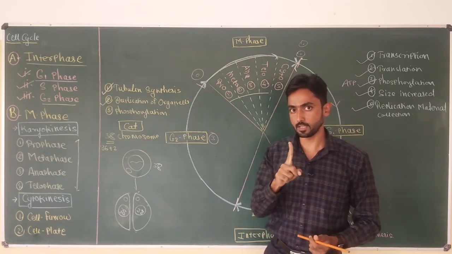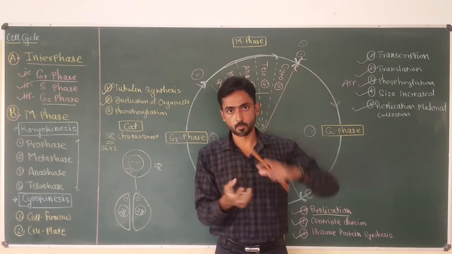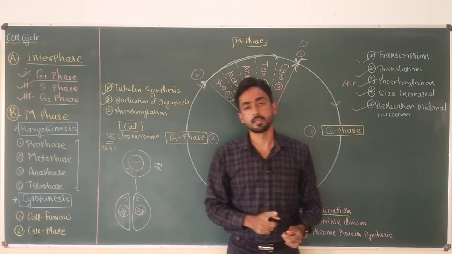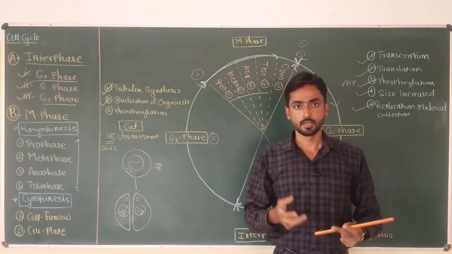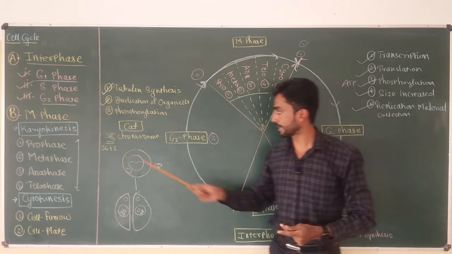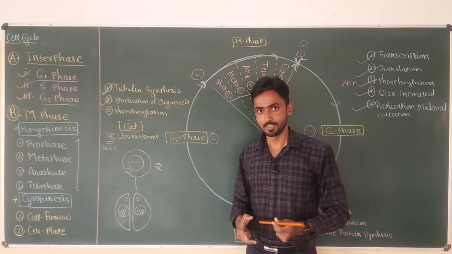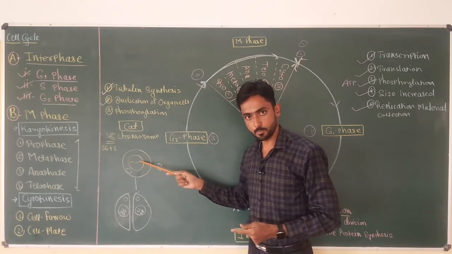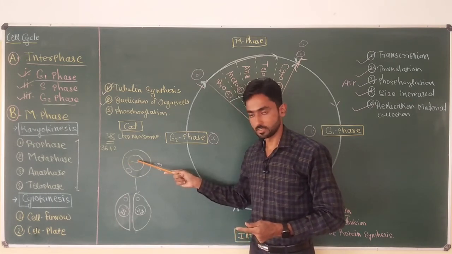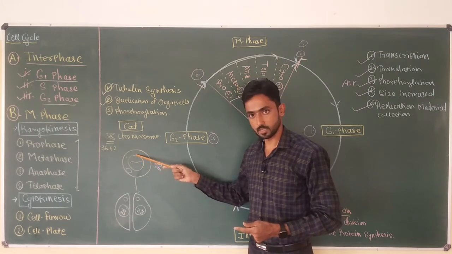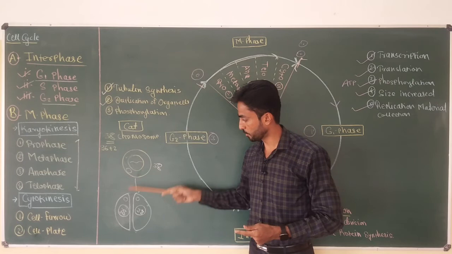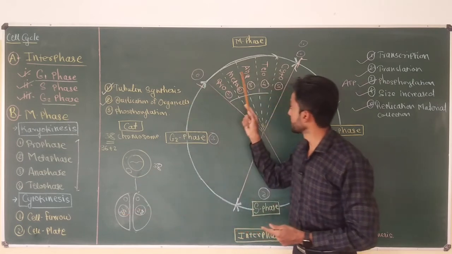For movement of a single chromosome from the equatorial plane to the pole, the cell requires 30 ATP. If we take the example of the cat, 76 chromosomes are present in the middle portion of the nucleus, out of which 38 will transfer towards this pole and the remaining 38 will migrate towards this pole for division of the nucleus during anaphase.